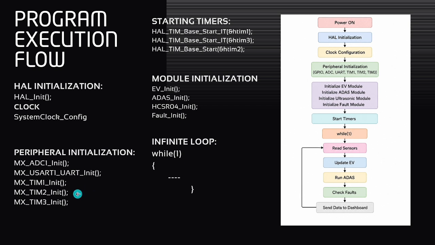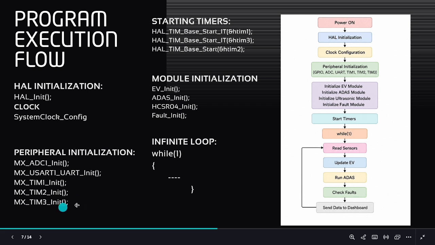And this is the Timer 2 initialization. Timer 2 is configured with microsecond resolution. It is mainly used for ultrasonic measurement, since the HC-SR04 sensor measures echo pulse width in microseconds. Timer 2 provides the required timing precision. And finally, this is the Timer 3 initialization. Timer 3 is responsible for periodic sensor updates. It helps refresh vehicle parameters and maintain smooth dashboard updates.